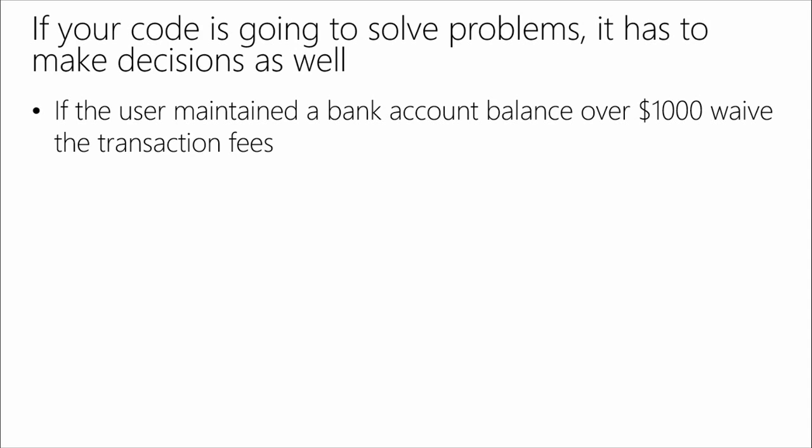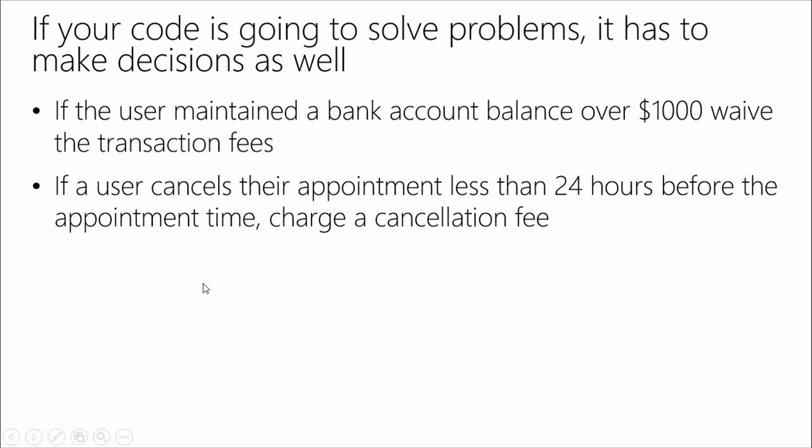So if you're writing a program that has to calculate what fees do I charge a user, you need to be able to say, well, if it's over $1,000, don't charge this fee. If it's under $1,000, charge the fee. Very simple, but very real world.